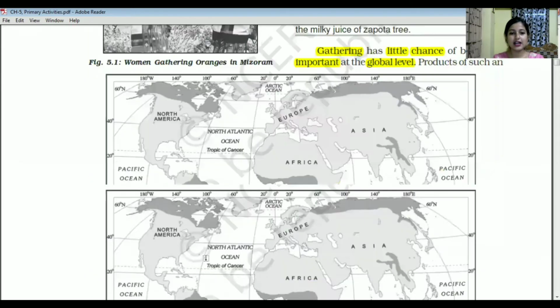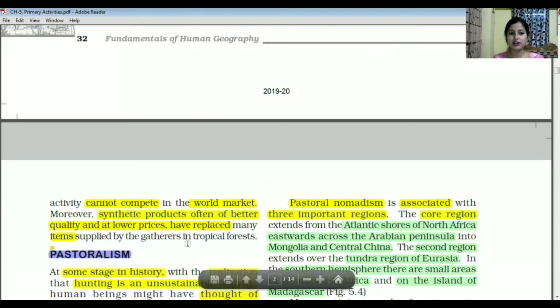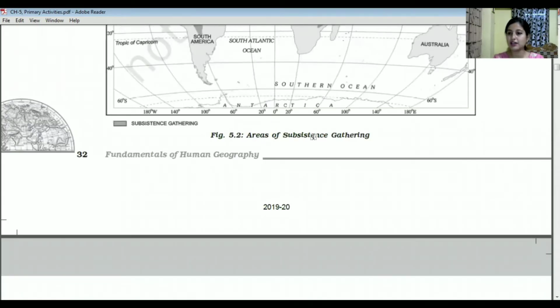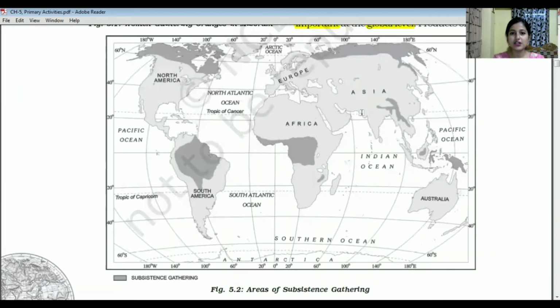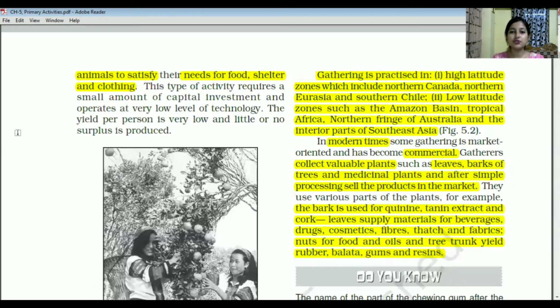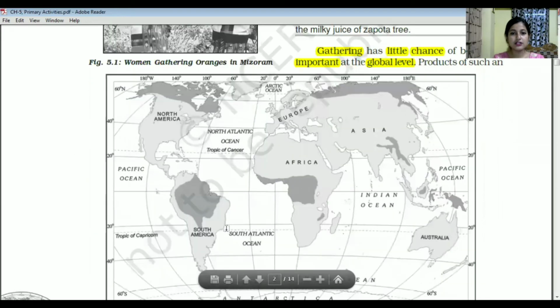Now let's see the regions where we can see these primitive activities. Here it is given as areas of subsistence gathering. You can see this portion on your map also. There are two regions mentioned: the high latitude zone and the low latitude zone. Refer to your world map so that you can easily understand these concepts.